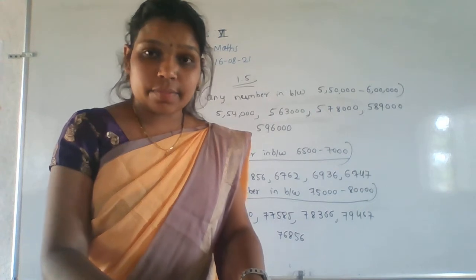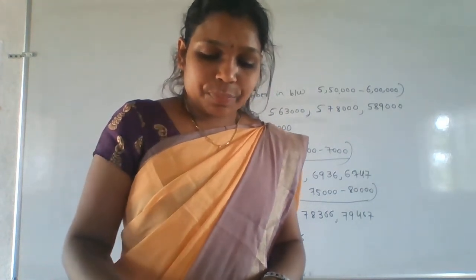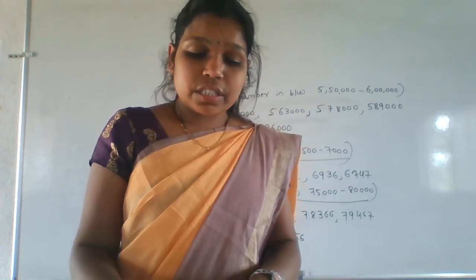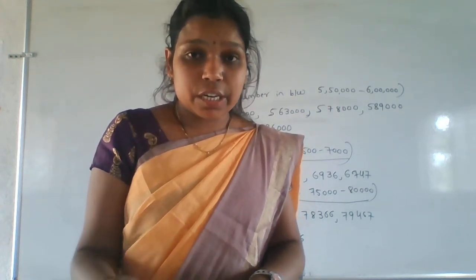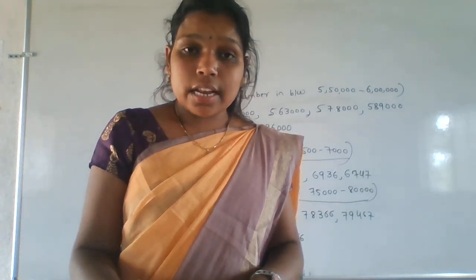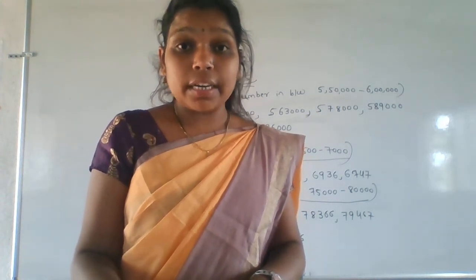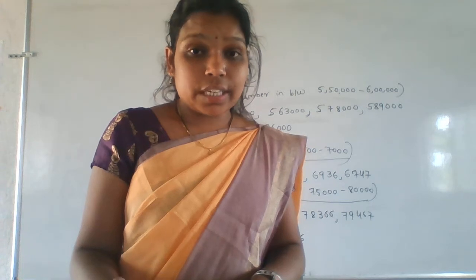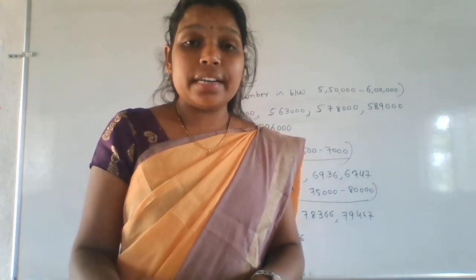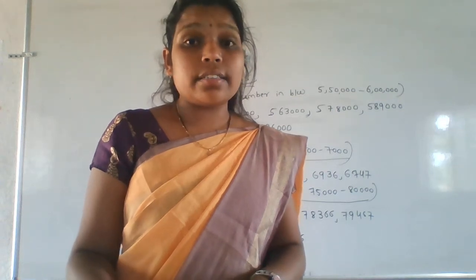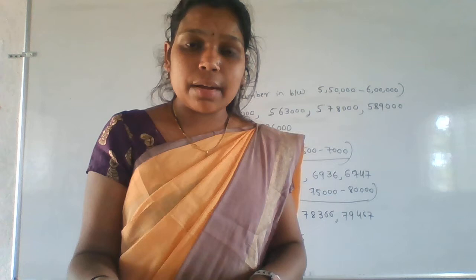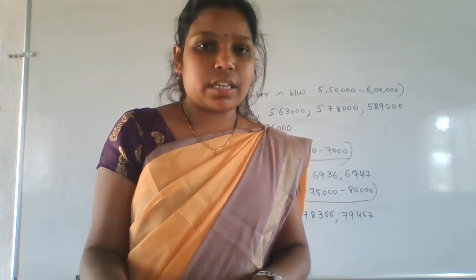Next, fifth one, which of the following are composite numbers? Composite numbers also you know already, I told the definition, right? So according to the definition, check 39, whether 39 is a composite number. Yes, because 13 threes are 39. Then it is divisible by 13 and also by 3, so it is a composite number. Right? If the number is divisible by any other number, then it must be a composite number.